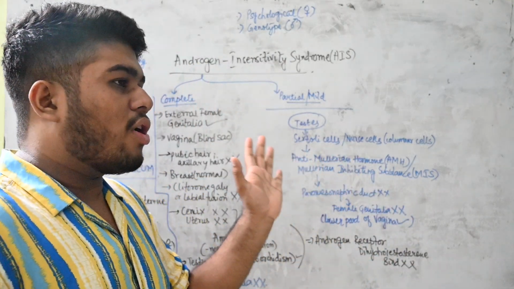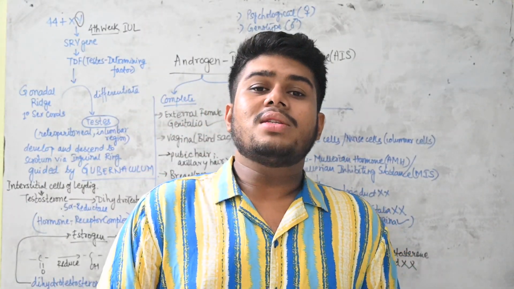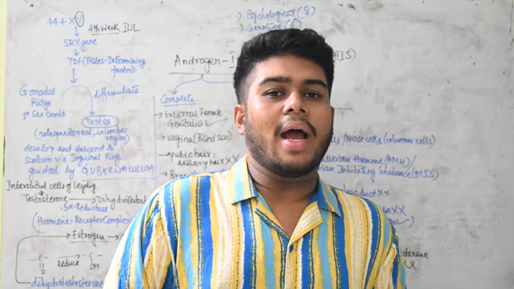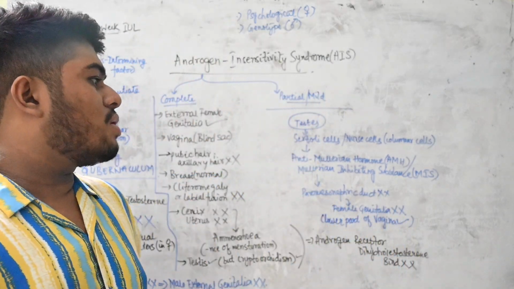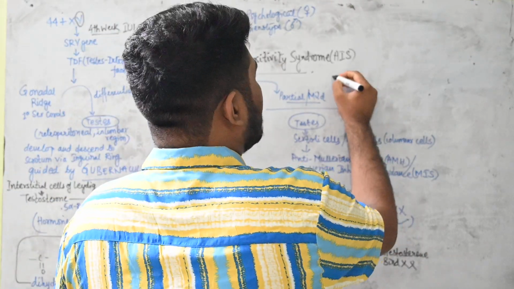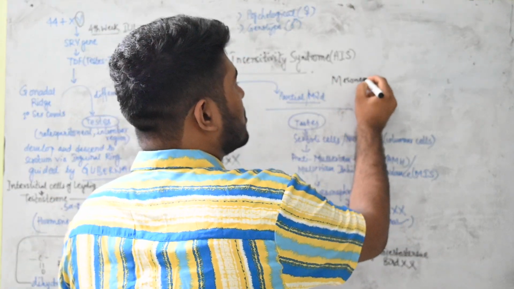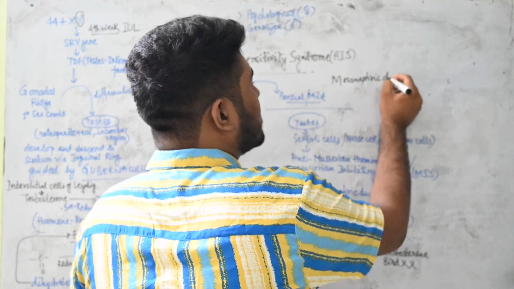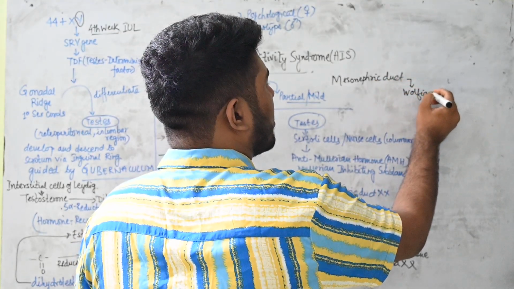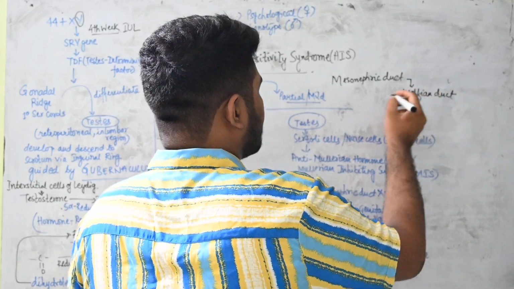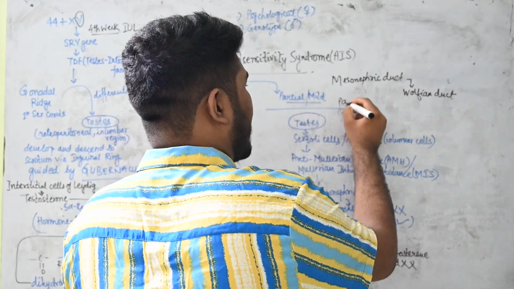Now what is this? For that we need to know something. One is your mesonephric duct and one is your paramesonephric duct. The mesonephric duct is called the Wolffian duct. And something we call the paramesonephric duct.